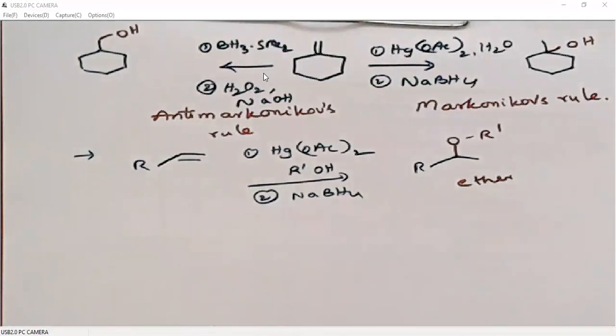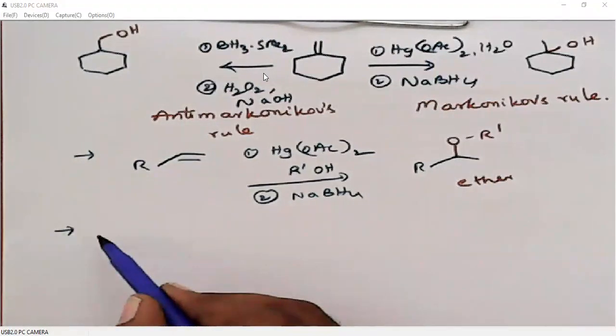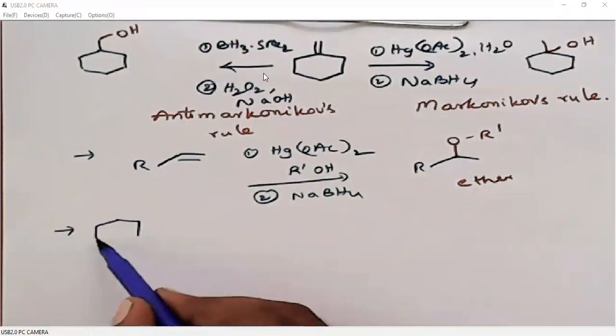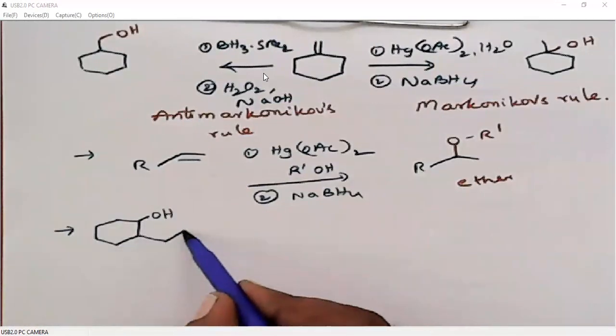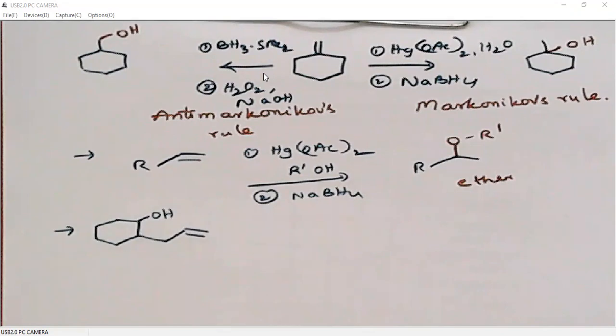The formation of ethers in the mercuric acetate hydroxylation reaction is best explained if we have some intramolecular reaction. That means an alcohol and an alkene both in the same molecule.